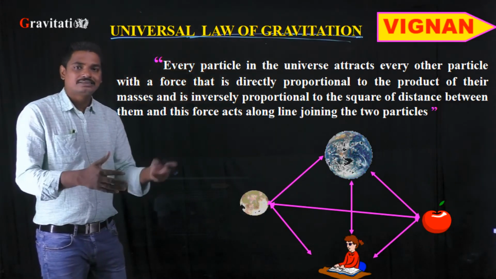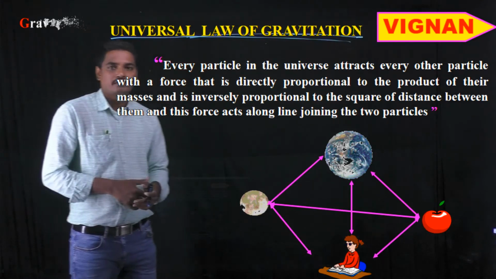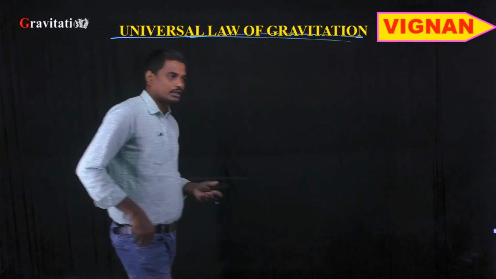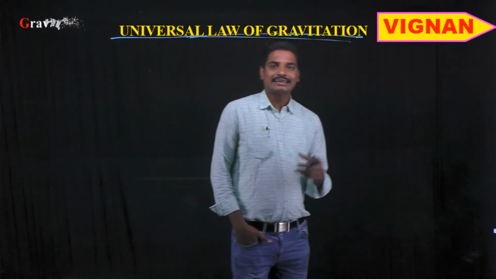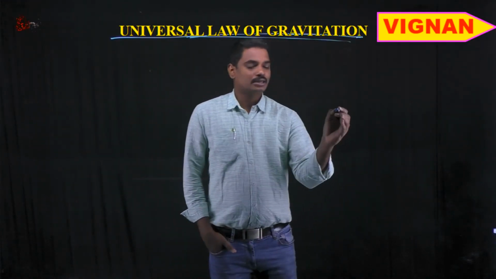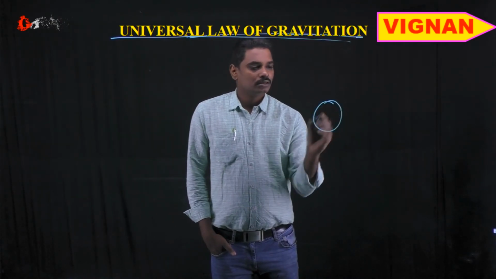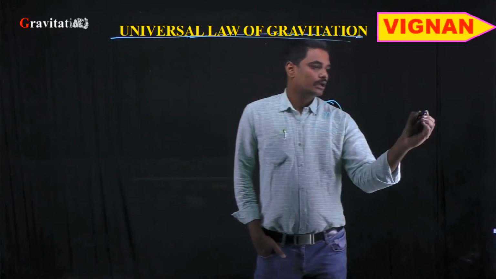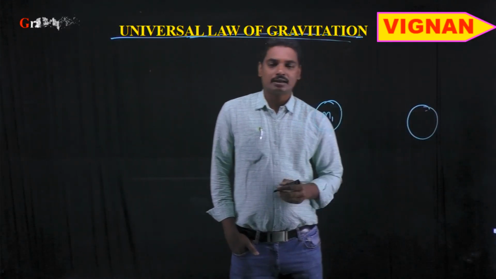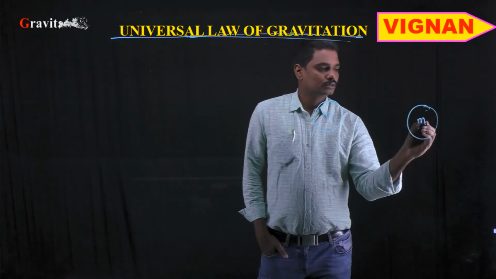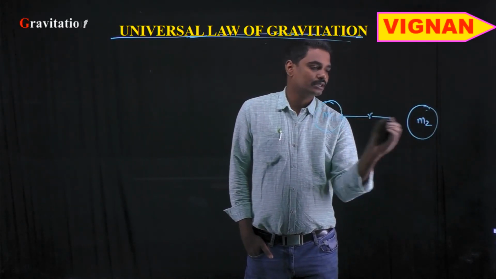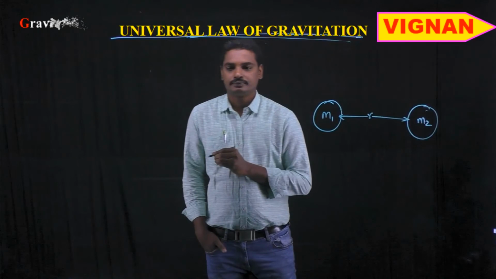Okay, now let us derive the equation for this universal law of gravitation. So let us derive the equation for the force acting between two particles. Let us consider two particles. Let one be a particle of mass m1 and let the other be a particle of mass m2, both separated by a distance r.